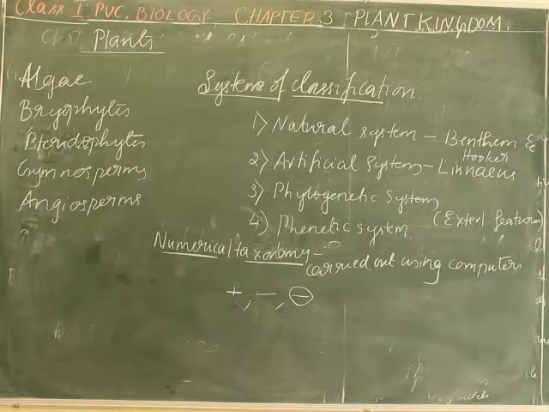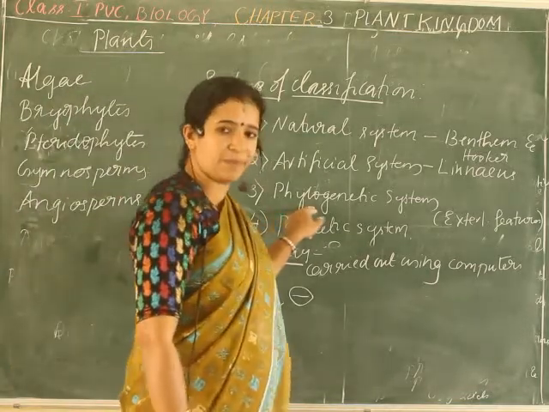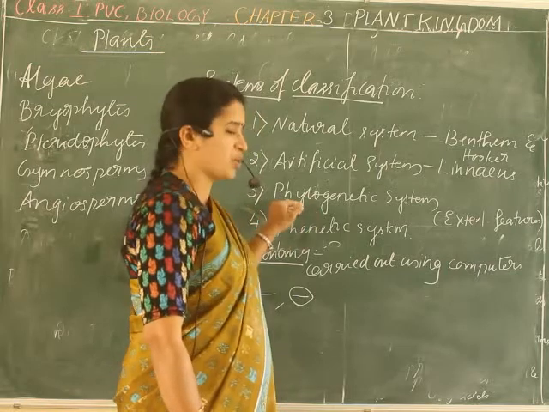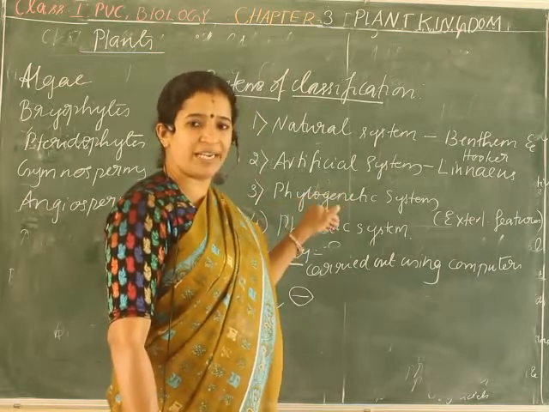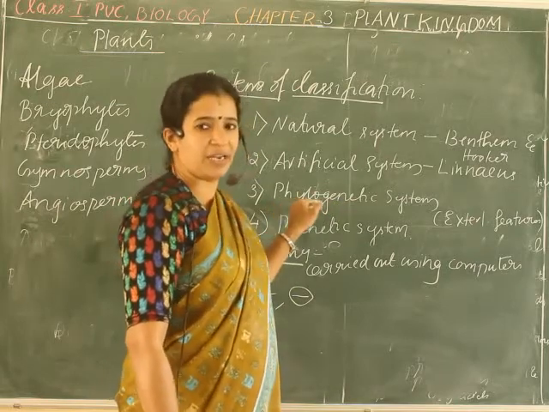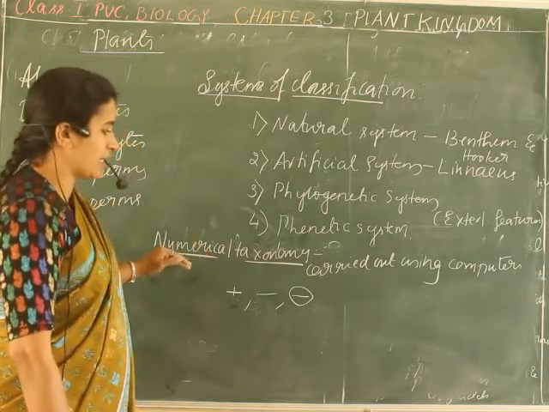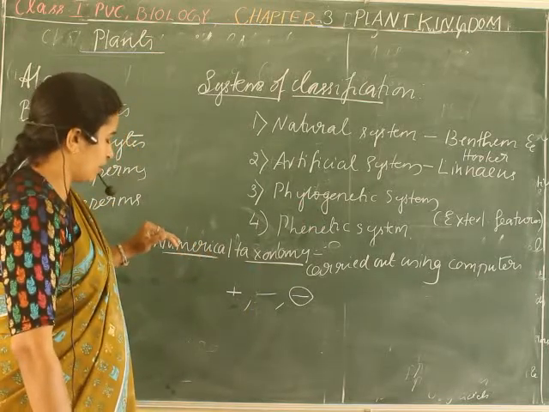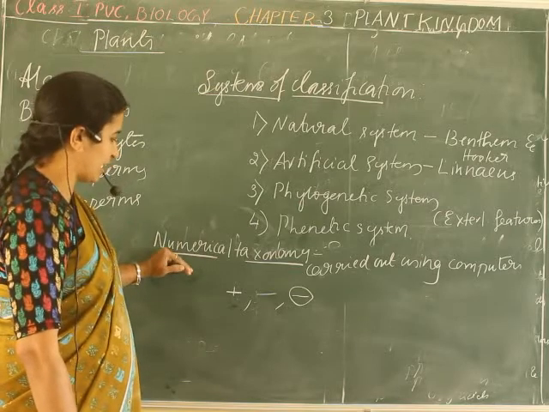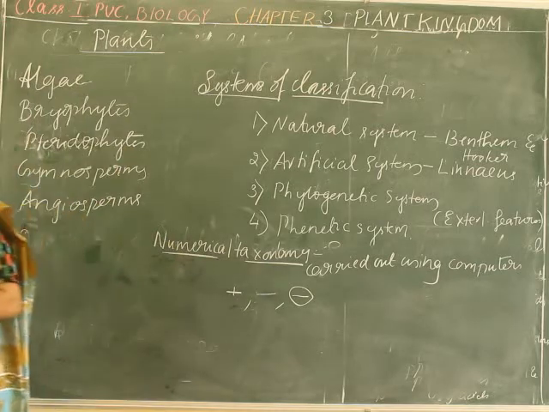Then next comes the phylogenetic system, where evolutionary relationships are considered. When the evolutionary evidences are not enough, the next classification system which is more useful is numerical taxonomy, which is carried out using computers.